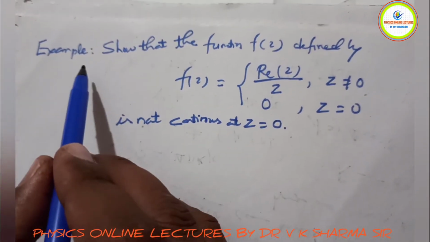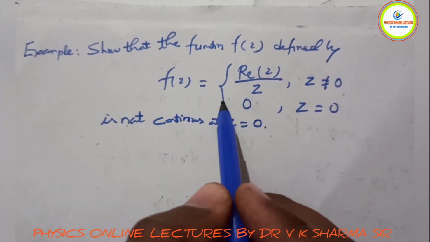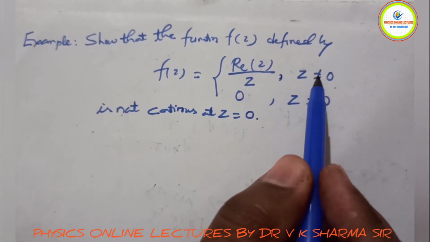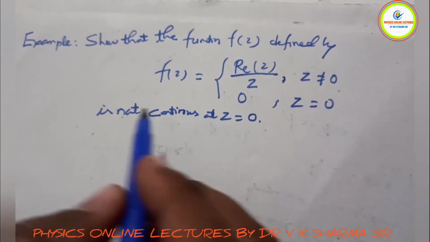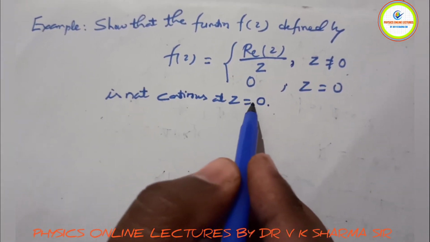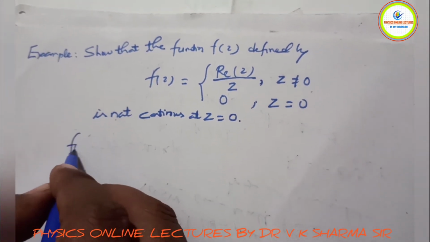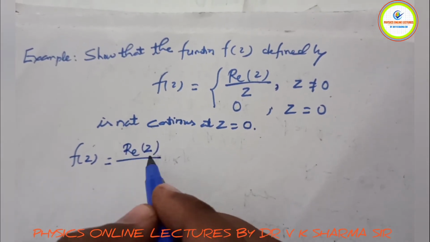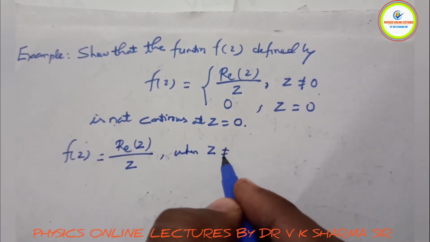Students, this is another example in which we have to show that the function f(z), defined as the real part of z upon z for z not equal to 0, and 0 at z equals 0, is not continuous at z equals 0. So first of all, let us discuss it. The function is the real part of z upon z when z is not equal to 0.